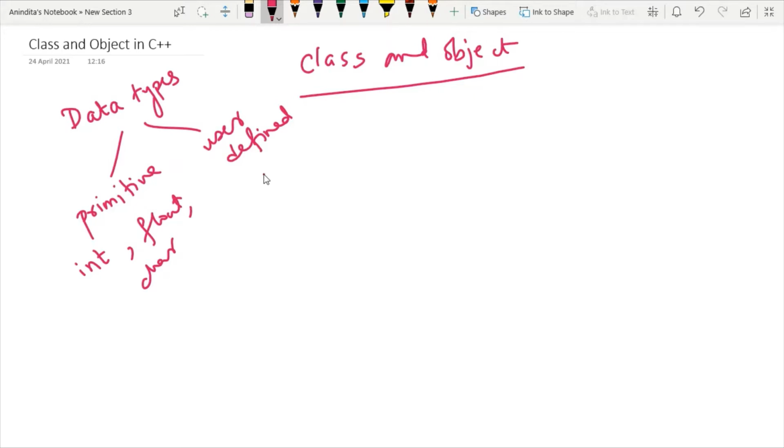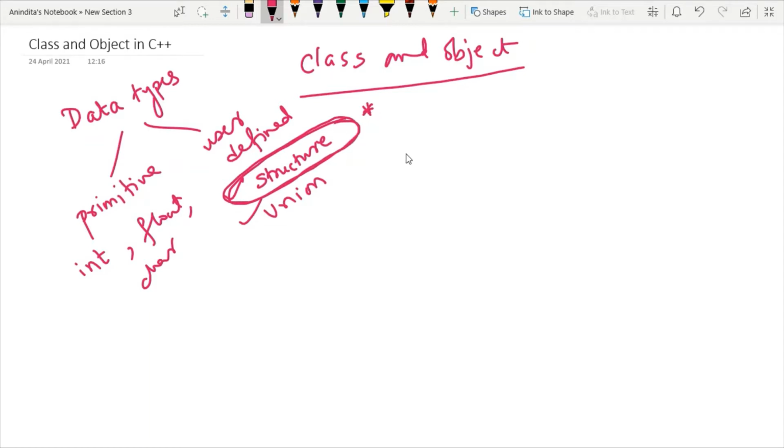Say we have structure, union. These two categories are very popular and considered as user-defined data types. But first, we'll explain the concept of one of the user-defined data types, which is known as structure.